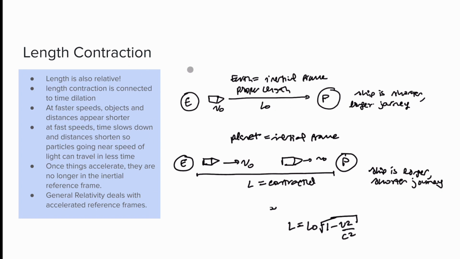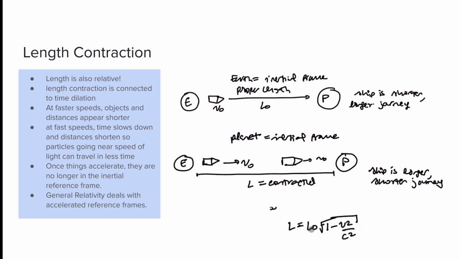To illustrate length contraction again, let's think about two scenarios. In one scenario, we have the Earth as the inertial frame, and in another, we have the rocket, not the planet, as the inertial frame. With Earth as the inertial frame, the journey seems a lot longer, and the ship seems a lot shorter, especially as it goes away from you. But if you were on the rocket as the inertial frame, moving at a constant velocity, then the ship seems longer, and you experience a shorter journey. So the length here is contracted.